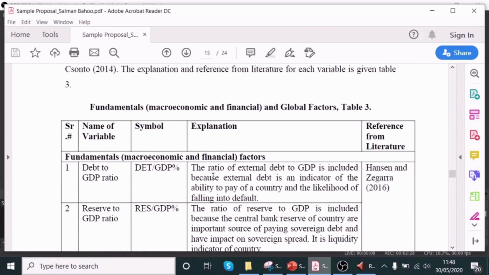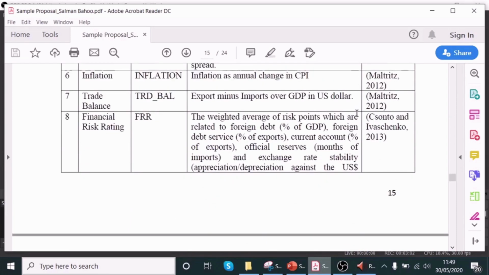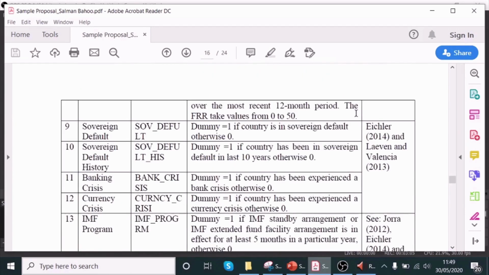In this way, you are giving an idea to your PhD board that you know very well about your variables, where you picked these variables from, what the references are, and how you will collect the data for these variables. You can also mention the data sources. So you have to show your PhD board you are very prepared for this research. This is not a raw idea, you are not a raw researcher, you have some expertise and you need further guidance to complete this research proposal. In this way, I provided a table with all the calculations, data sources, then references from the literature.